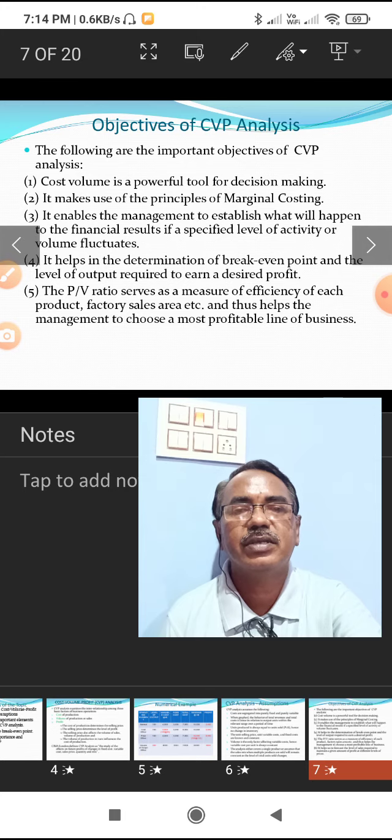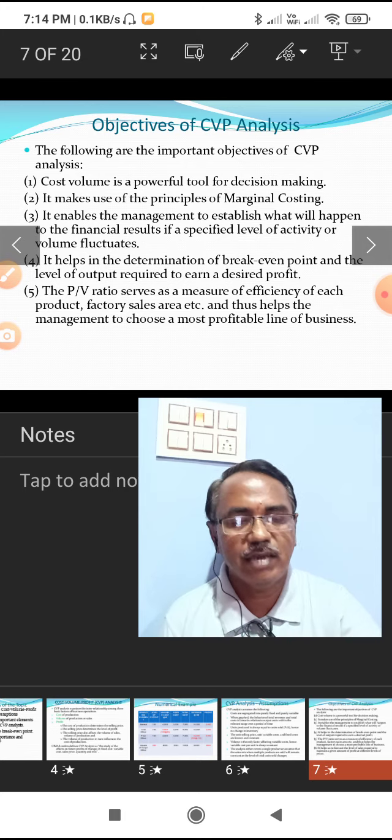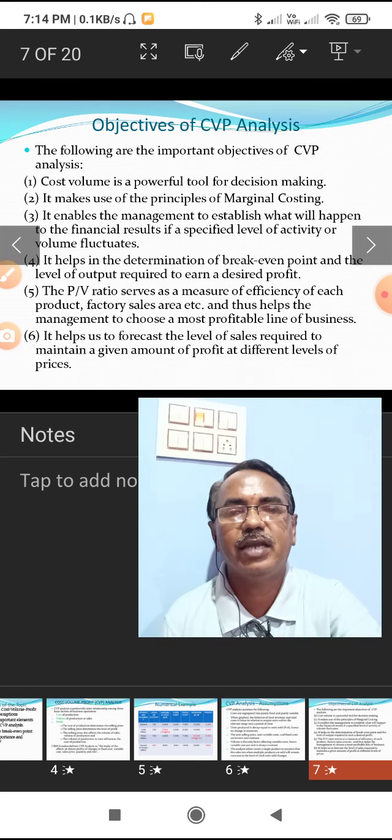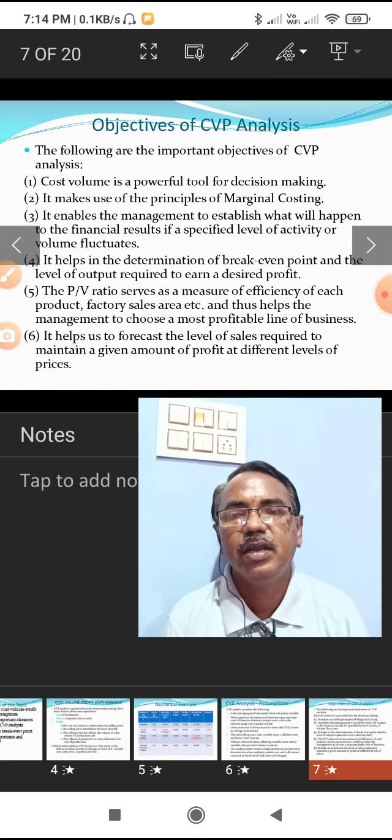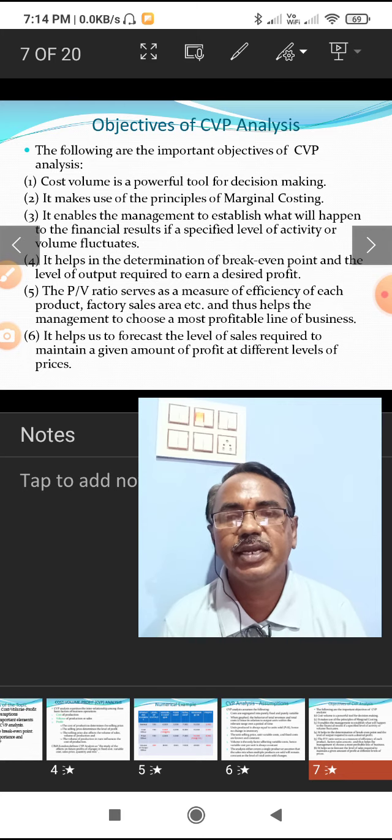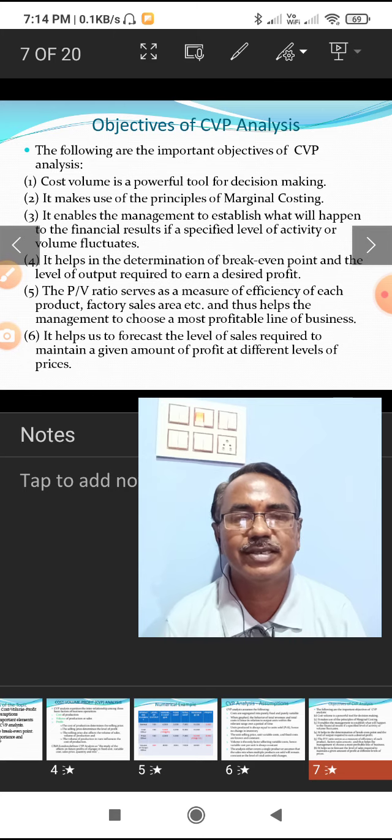If certain activities are not profitable, then they can be dropped, and if other activities are more profitable, then they can be enhanced, expanded. Then it helps us to forecast the level of sales required to maintain a given amount of profit at different levels of prices.